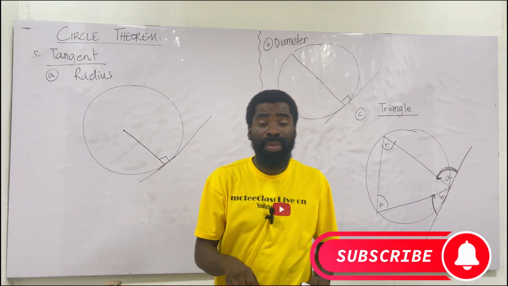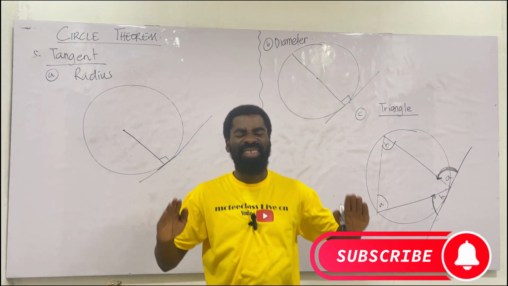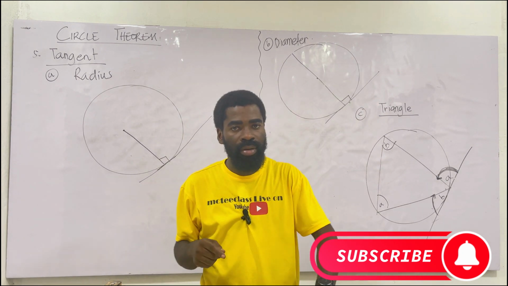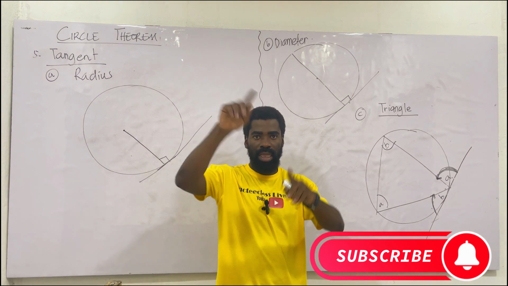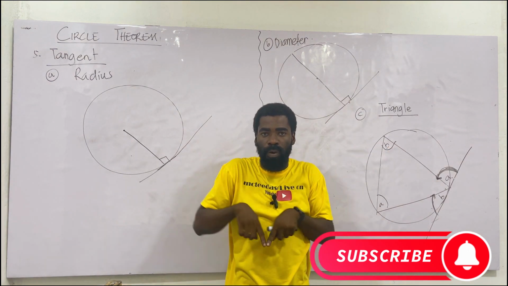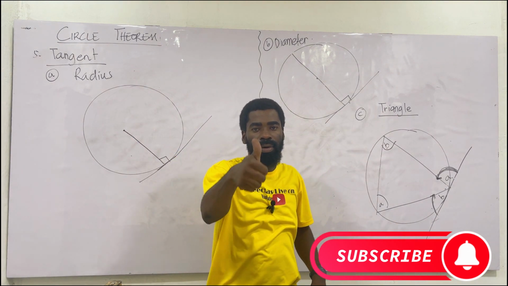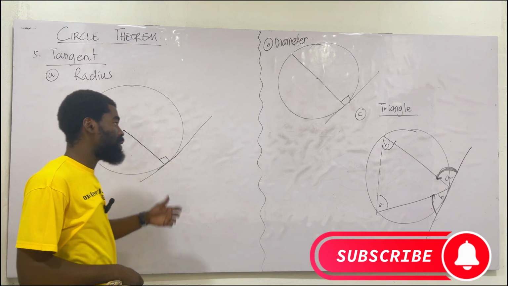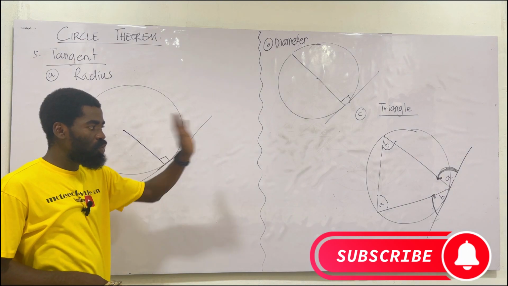But then we came to the diameter, where we said for the diameter, we have a straight line that goes through, and any triangle that sits on the diameter will hold an angle of 90 degrees. Then we look at the cyclic quadrilateral. We said the 4 sides of the quadrilateral must touch the circle. Once it touches the circle, the opposite angles are supplementary. Then we came to this last one, which is what confused most of you. But when I solve the question, you understand.